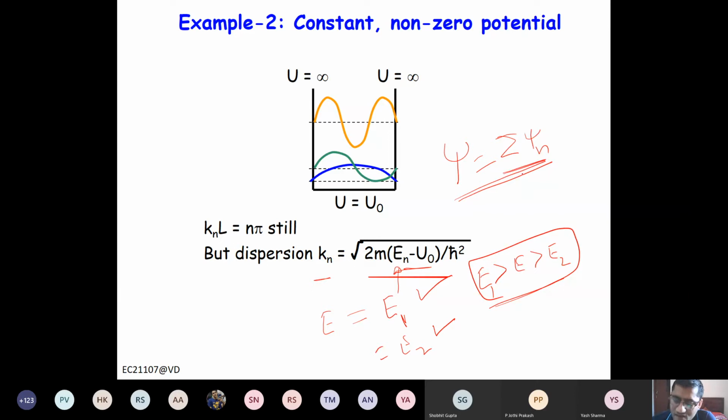So its energy need not be exactly those discrete energies E1 and E2. The only difference is that it cannot be less than E1, because there is no mode corresponding to energy less than E1. So energy has to be more than E1, and it can take any energy in between if the wave function is a combination of different modes. But if you consider individual modes, then their energies are discrete.